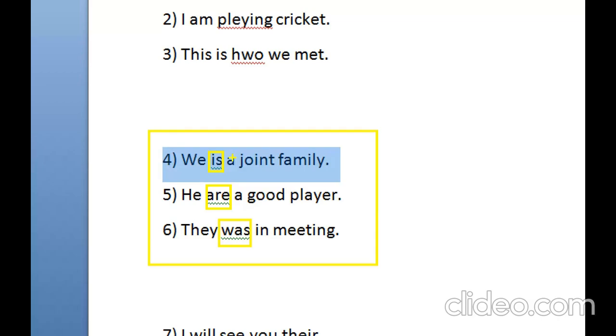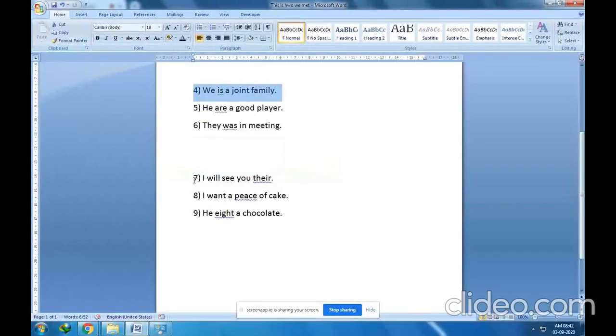Now let's move to another set of errors, and those are contextual spelling errors. Now what does it mean by contextual spelling errors? The spelling of the words is right, but the word does not fit in the statement or in the sentence. Now you can see I will see you there, but here the word used is their. It is a contextual error. Spelling is correct, but here we should write there. Okay, I will see you there.